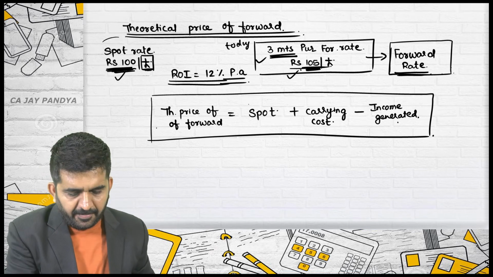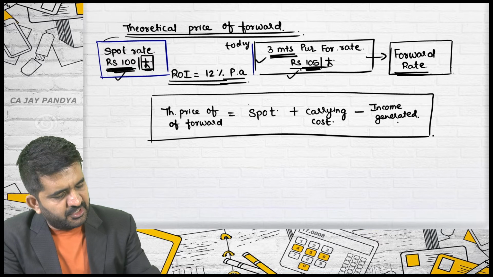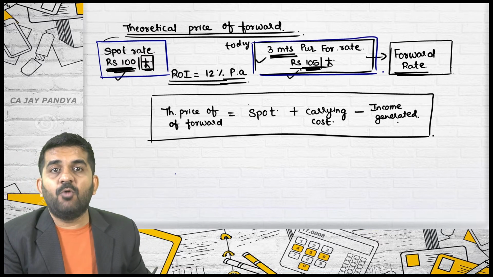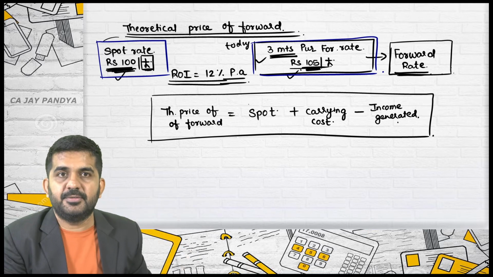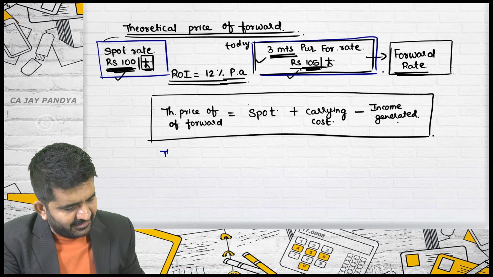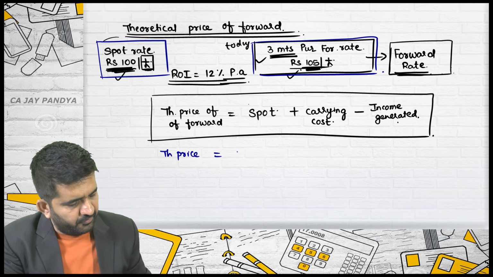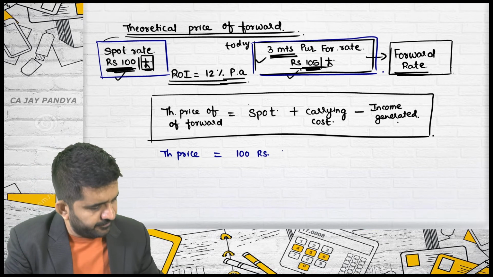I want to find out a theoretical price of this forward. It is a 3 months forward. What will be the theoretical price of this forward? It is spot, which is nothing but 100 rupees per pound. I am not writing per pound every time.